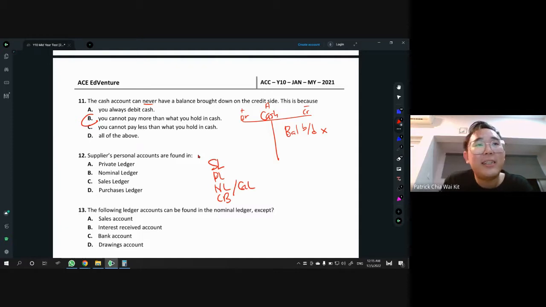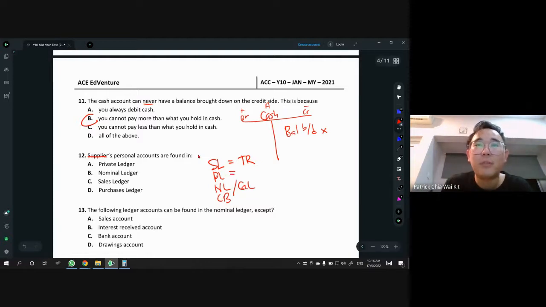So they're asking us technically about suppliers' personal accounts. That means we're talking about all our TP. So what is inside SL? In SL, there's no sales account. Remember that, because this is a book that has a lot of accounts in it. You can't just buy one book just to keep one sales account in there. Doesn't make sense. So what's inside is actually all our trade receivables, all our credit customers who owe us money.